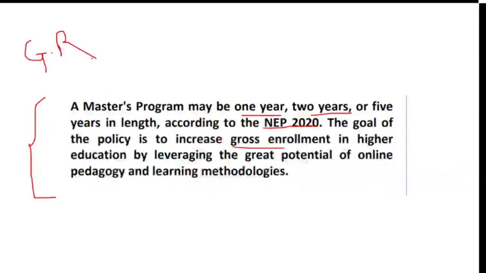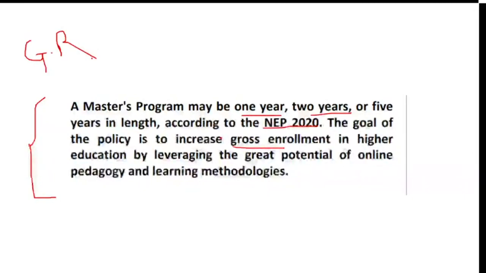But right now just focus that in order to increase the gross enrollment ratio, the master program can be done for a year, for 2 years, or for 5 years. The reason is to ensure that the number is increasing, with the potential that the learning pedagogy and the methodologies can be of great potential for the learners. So all these 3 options are selected for master program: 1 year, 2 year, and 5 years.